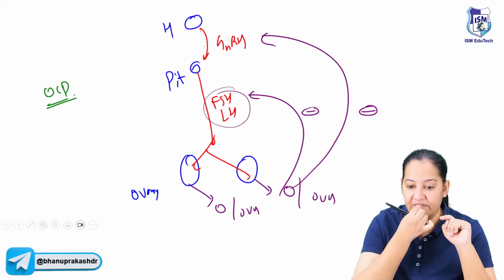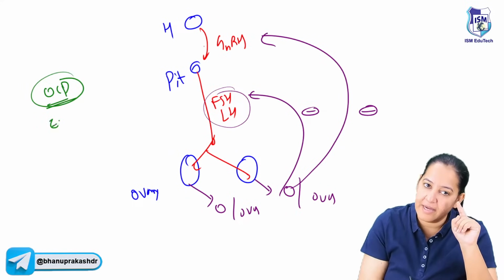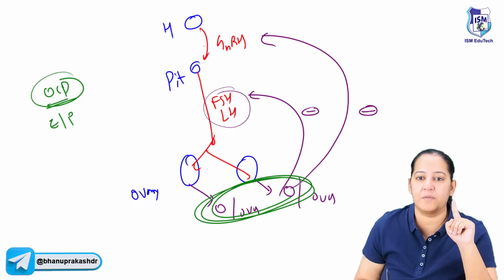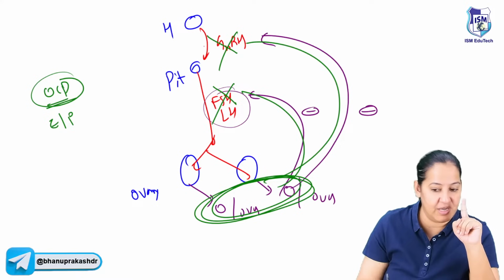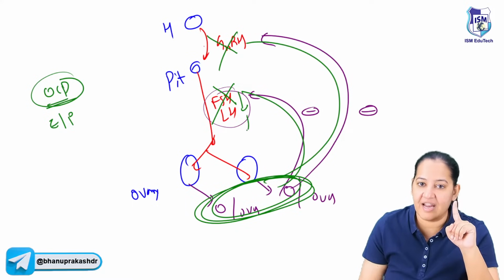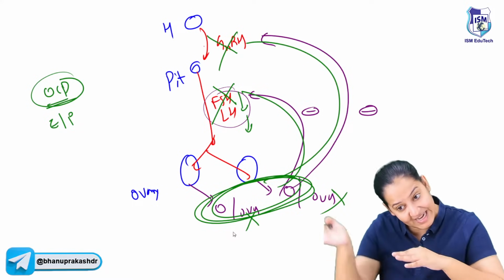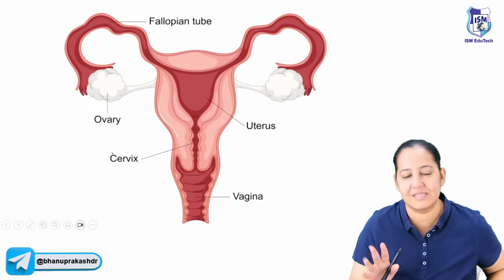So in OCP, it's an oral pill. The lady is taking it with water every day. It contains a small dose of estrogen and progesterone. So you are constantly giving a small dose of estrogen and progesterone. So it will constantly inhibit the GnRH and FSH and LH. So FSH and LH will be less, so no ovulation. Till she is taking OCP, there is a negative feedback and she will not ovulate. No ovulation, she cannot be pregnant. This is the main mechanism.